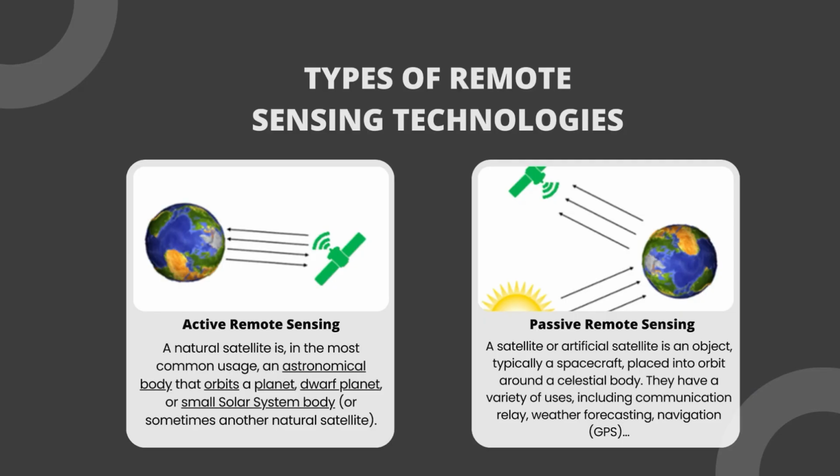A natural satellite is, in the most common usage, an astronomical body that orbits a planet, dwarf planet, or small solar system body, or sometimes another natural satellite. A satellite or artificial satellite is an object, typically a spacecraft, placed into orbit around a celestial body. They have a variety of uses, including communication relay, weather forecasting, navigation, GPS.